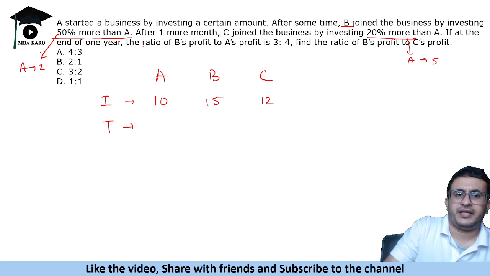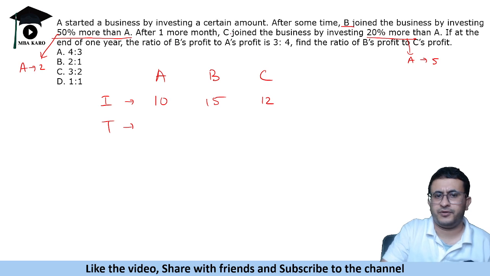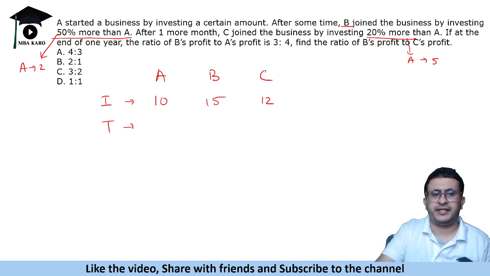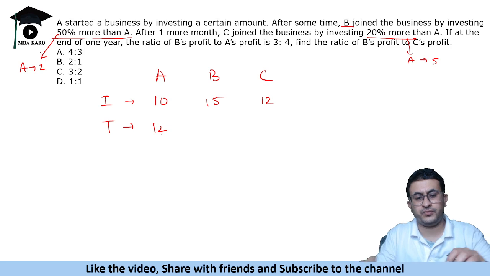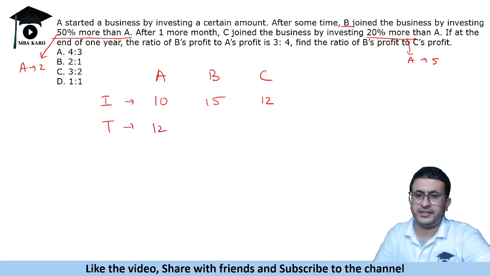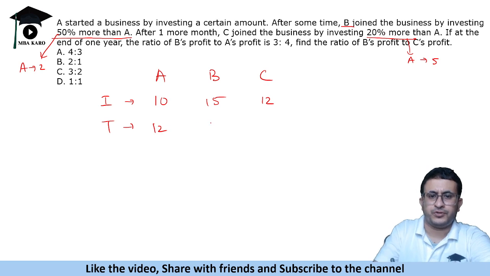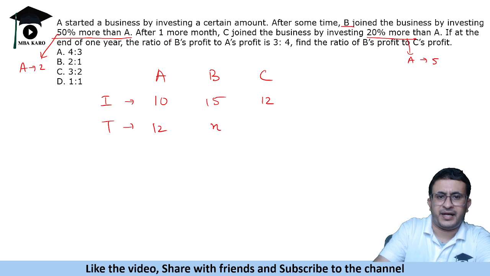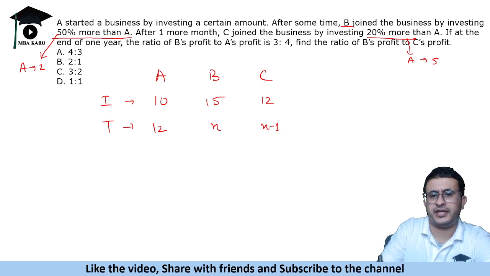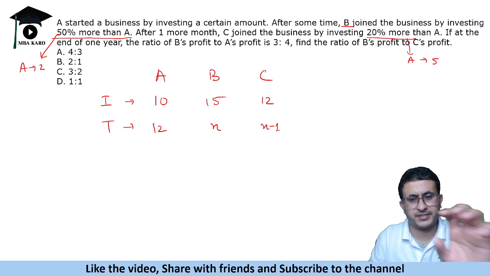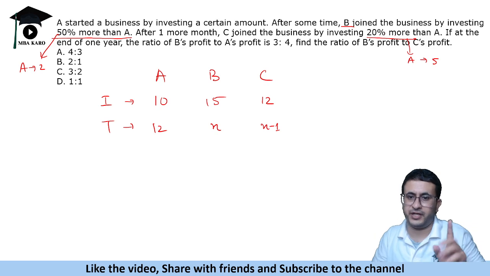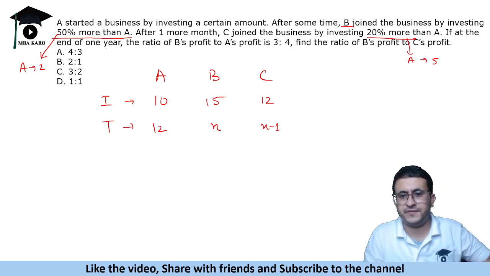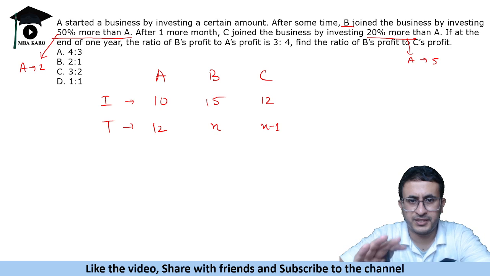Then time is not given. Like say for A he started from the beginning and at the end of 1 year. So A, the time is 12, right? B, the time is not given. Okay. So B, let us say it is N, and after 1 month C joined. So C is investing for a time of N minus 1 months because C joined 1 month late. So the duration of C is N minus 1 month, right?